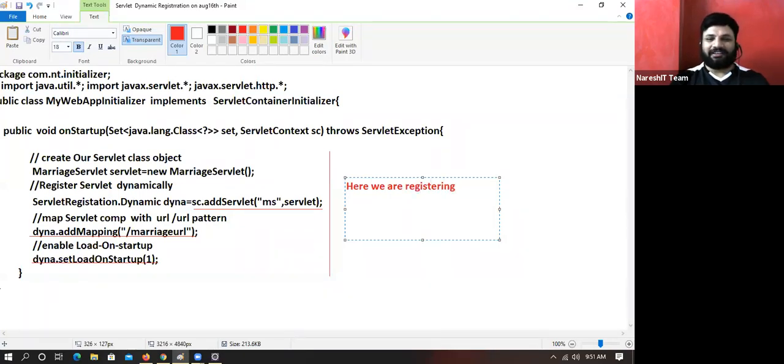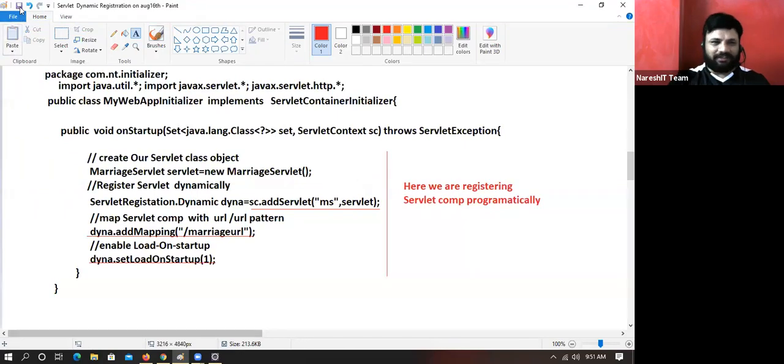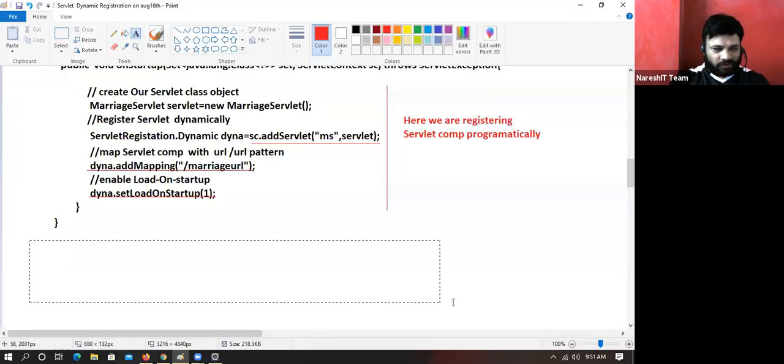We are registering the servlet component programmatically. Don't you think it is a programmatic registration of a servlet? Similarly, we can register filters and listeners also by using the same servlet context object. Flow I will give, don't worry.